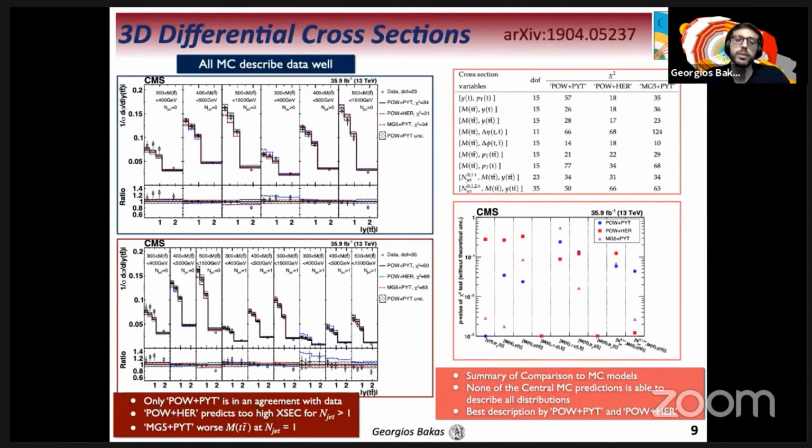The best agreement with data is probably provided by Powheg plus Pythia and Powheg plus Herwig, with the first better describing the measurements that probe the number of jets and radiation, and the latter describing the ones involving probes of the PDF distribution.